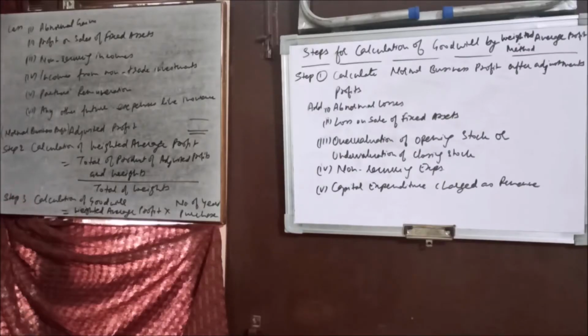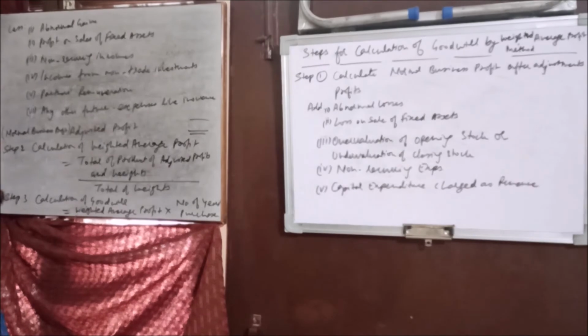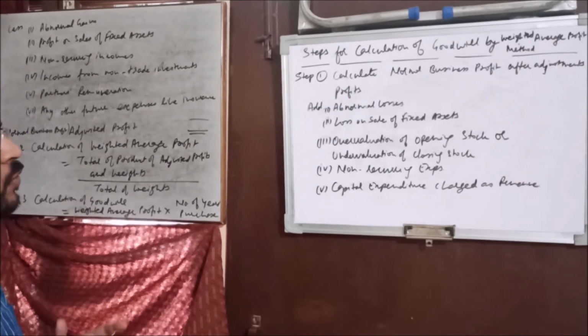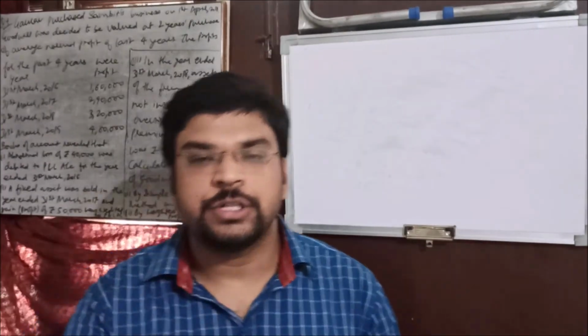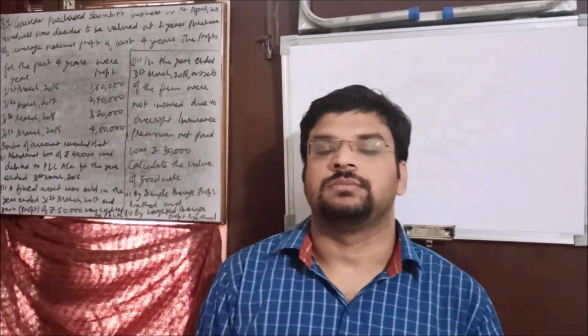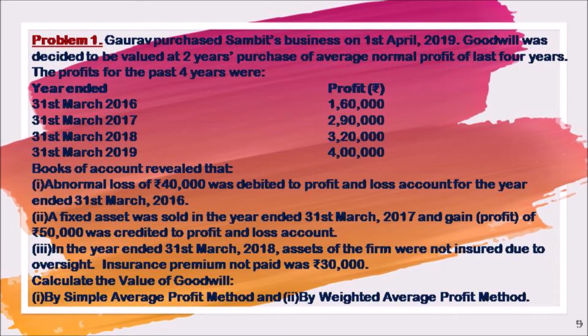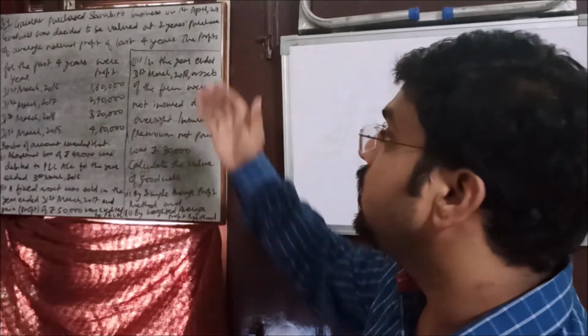So this is the way. Now we are going to attempt one numerical problem, and we will attempt that numerical problem by two of the methods. The question you can see on your screen. I have written the question here.